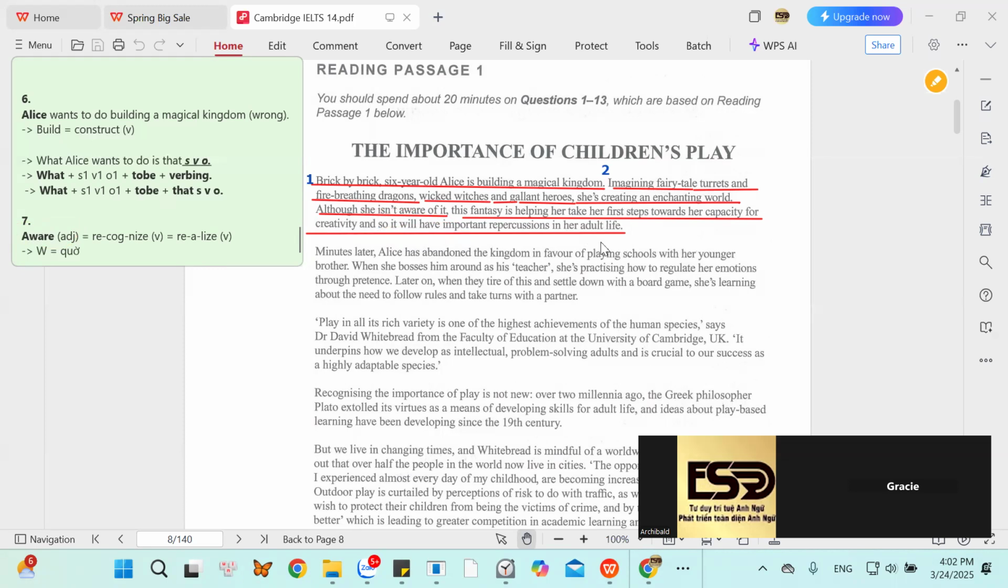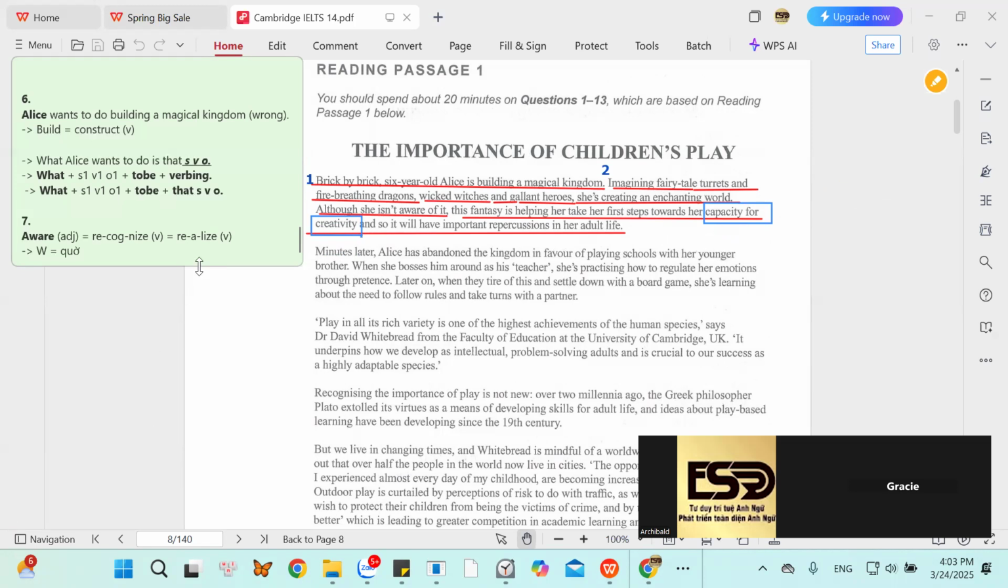This fantasy is helping her take her first steps towards her capacity for creativity. Capacity for creativity. What do they mean, Gracie? They say capacity for creativity. English, please. Or Vietnamese. It depends on you. Can you guess the meaning of it? Capacity, I think, is xây dựng sự sáng tạo. Capacity is not about building. Capacity is not about creating.